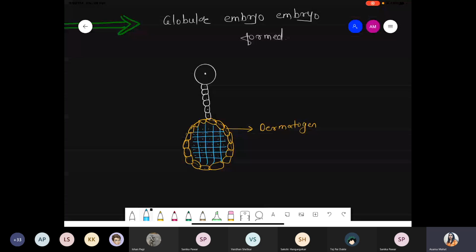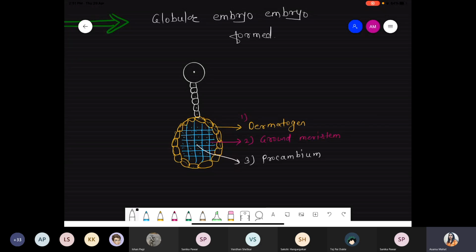So a multilayer cellular structure is obtained. These are the first layer, that is called the dermatogen. After the dermatogen, there is the presence of the ground meristem. Ground meristem is what? They can form cortex cell, endodermis, even pericycle, pith cell, and finally at the center there is the presence of the procambium meristem.